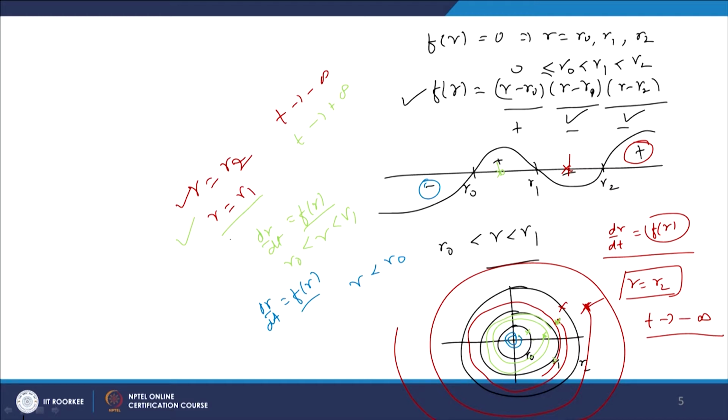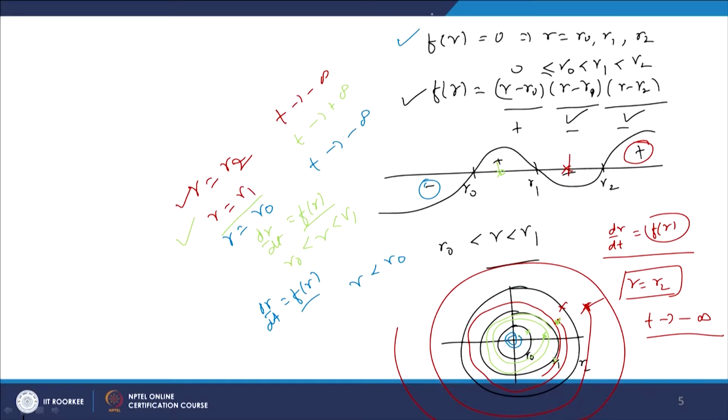So, if we take any other solution in the neighborhood of r equal to r naught, it will merge to r equal to r naught as t tending to minus infinity. So, in this case r equal to r naught corresponds to a closed orbit, meaning a periodic solution, and all other solutions merge to r equal to r naught as t tending to minus infinity. So, by definition this r equal to r naught is also a limit cycle, which is an unstable limit cycle.